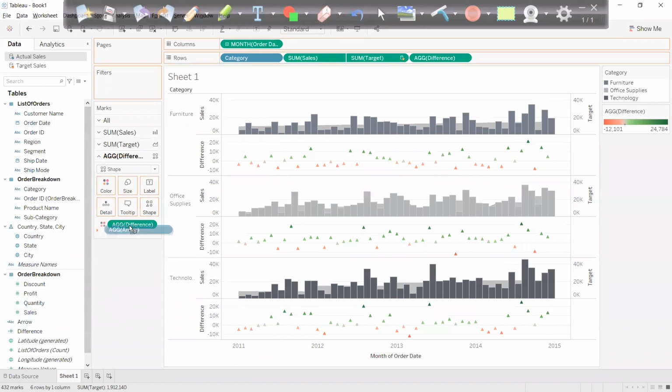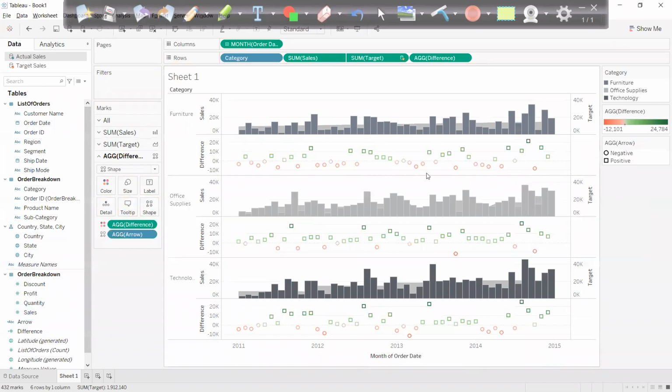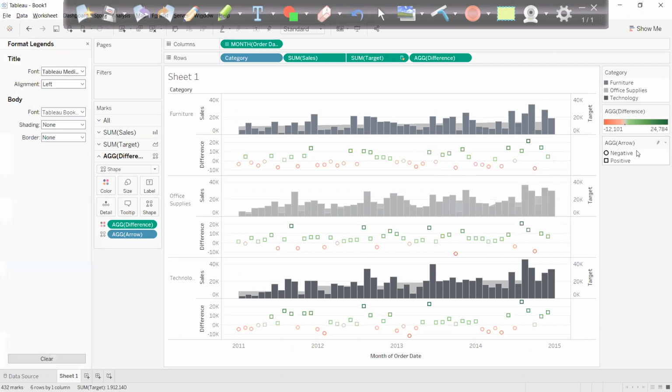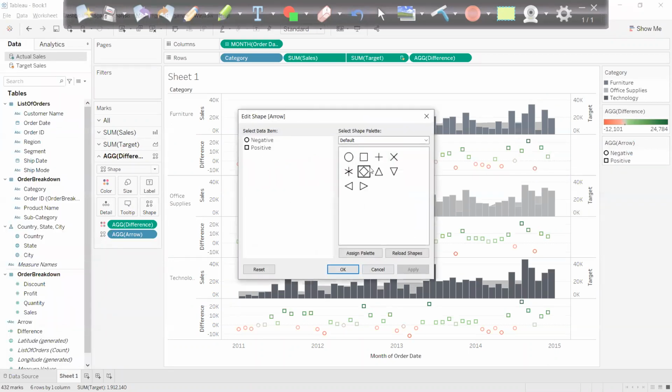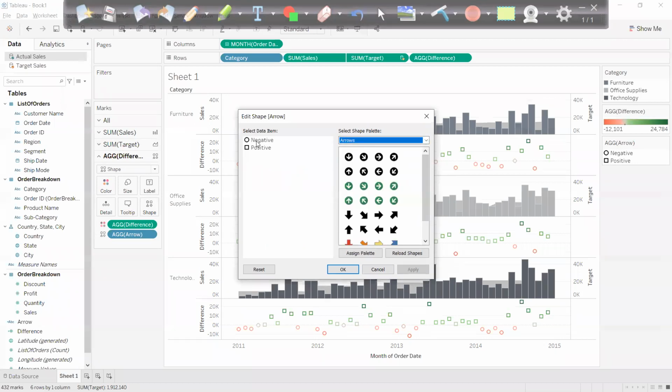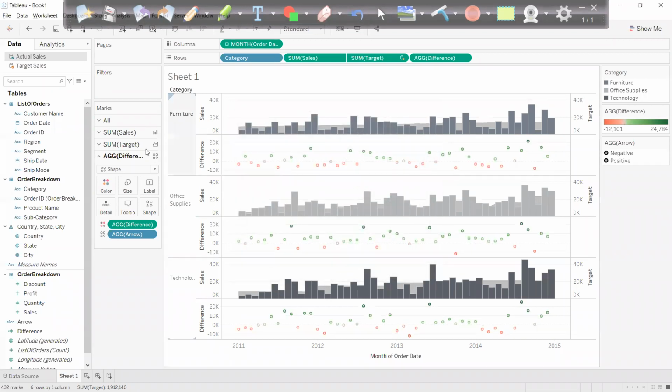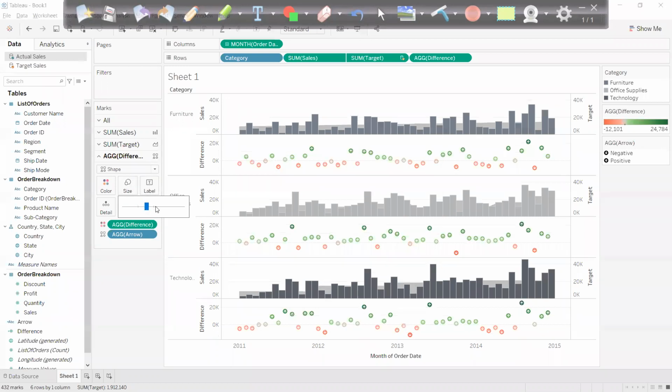Let me drag this in shapes. You see I'm getting two shapes. One is square, one is circle. So negative ones are circle and positive ones are squares. Let me change that. So here I can choose any arrow. Let's say I'll choose any one of these arrows. Negative is black down and positive is black up. And let me increase the size.